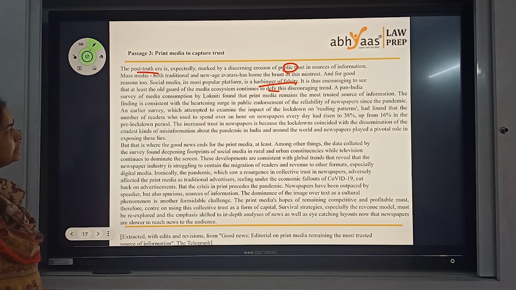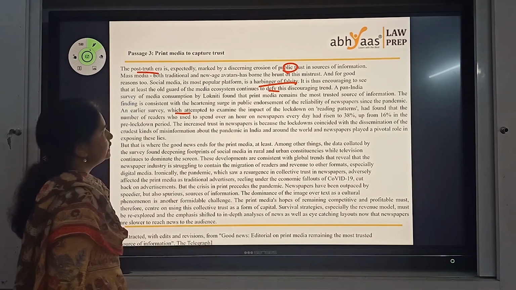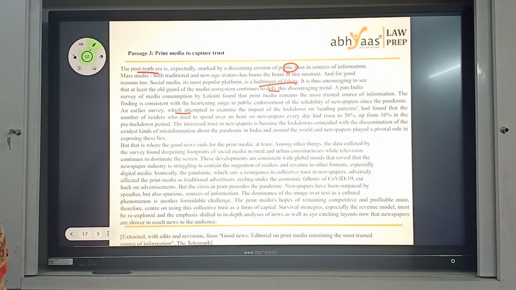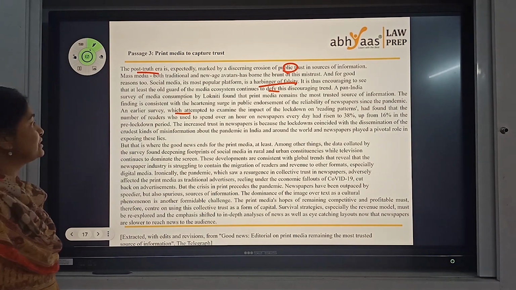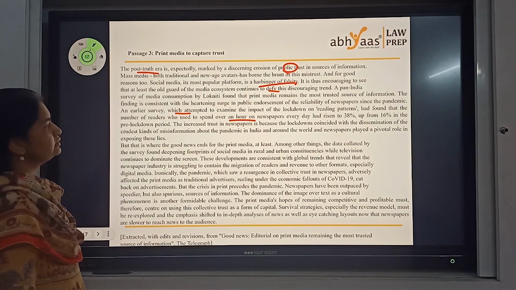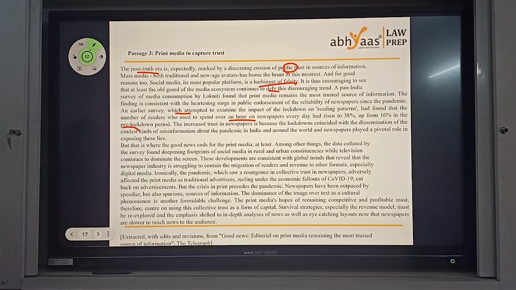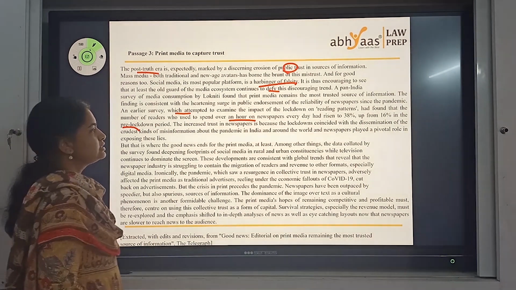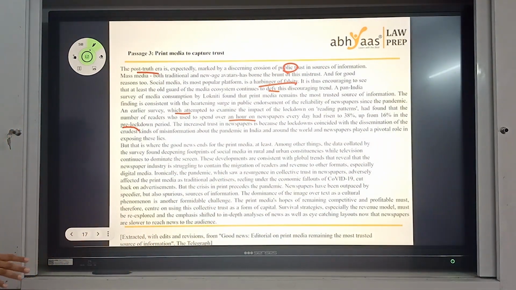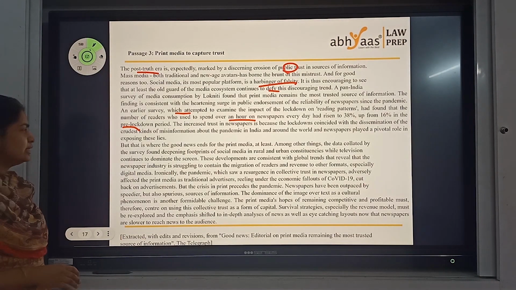A survey has said that print media remains the trusted source of information. The finding is consistent with the surge in public endorsement in an earlier survey which attempted to examine the impact of lockdown on reading patterns. This is a surprising piece of information here. People who used to spend an hour on newspapers every day has risen to 38% from 16%. The increased trust in papers is because lockdowns coincided with the spreading of a lot of misinformation about the pandemic in India and around the world, and newspapers played a pivotal role in exposing these lies.